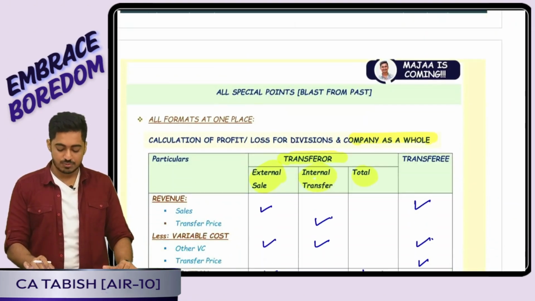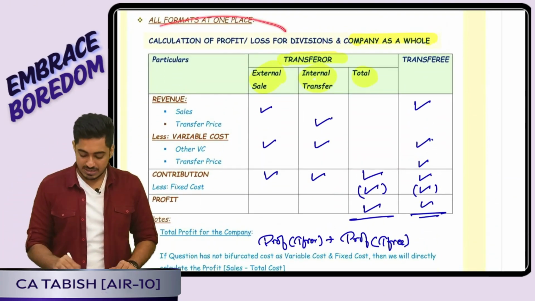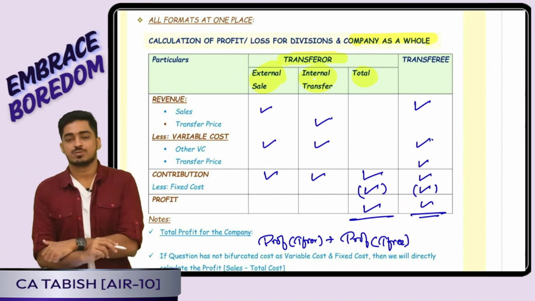Okay, boss. Concept of goal congruence we have told. All formats at one place. How are we going to calculate profit or loss for the company as a whole?